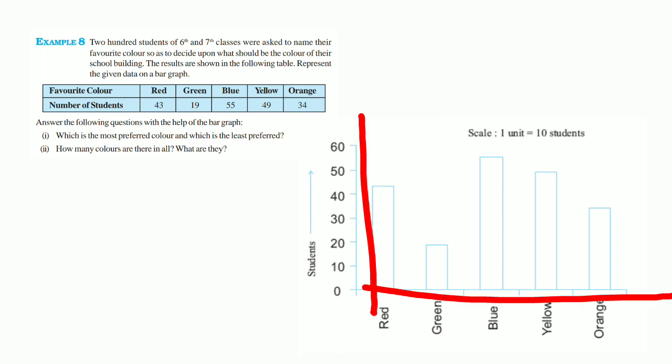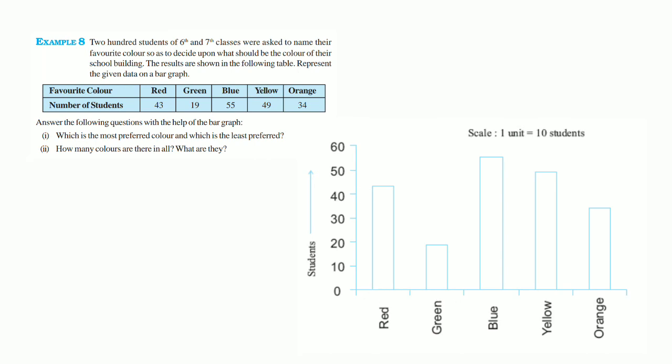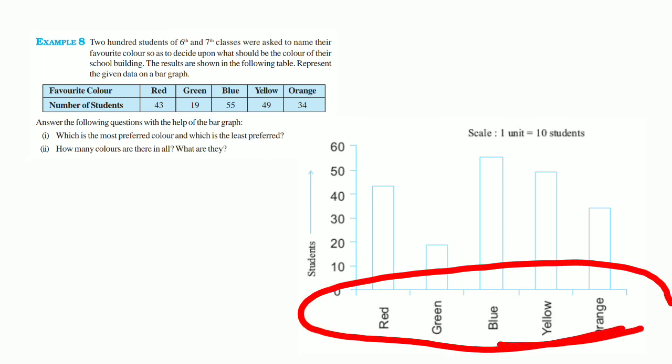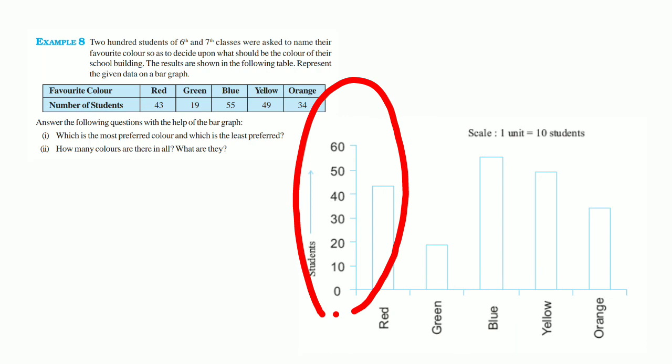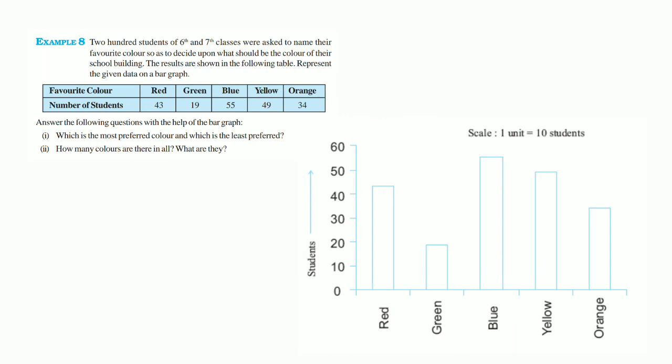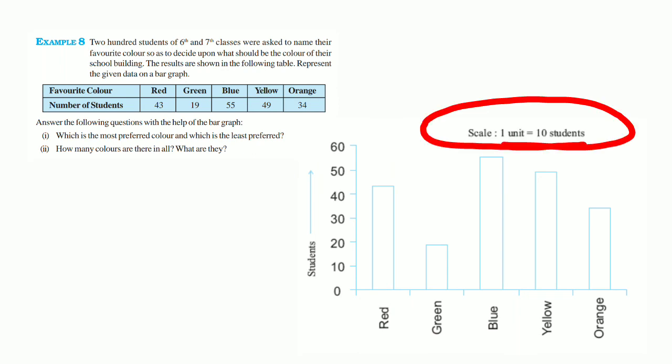On the x-axis, we mark the given colors: red, green, blue, yellow, orange. And on the y-axis, I select 0, 10, 20, 30, 40, 50 and 60. These are the number of students. So I'm taking the scale as 1 unit is equal to 10 students.